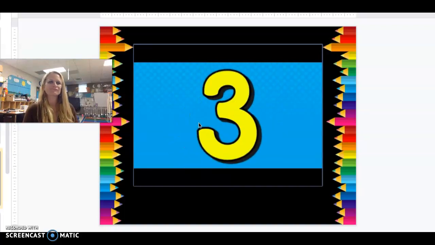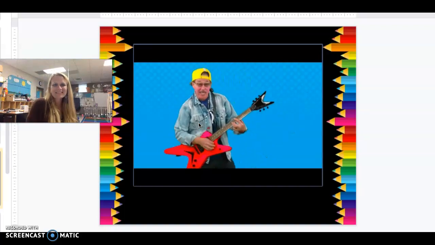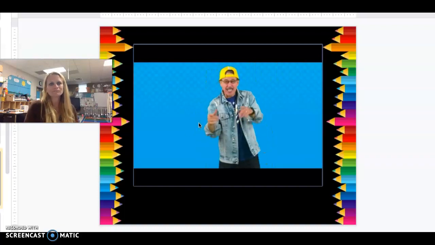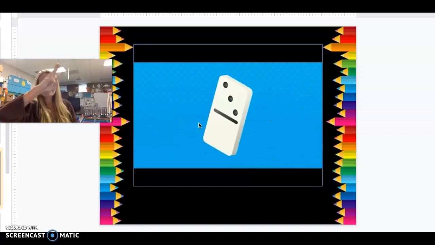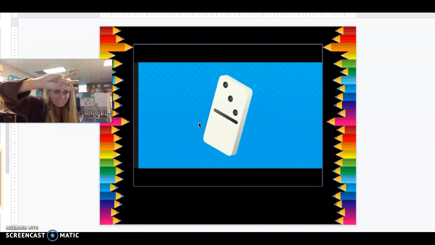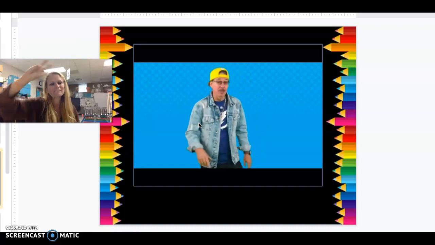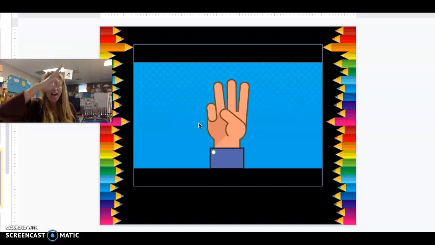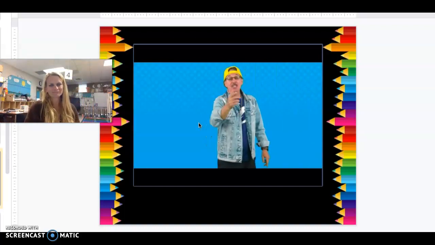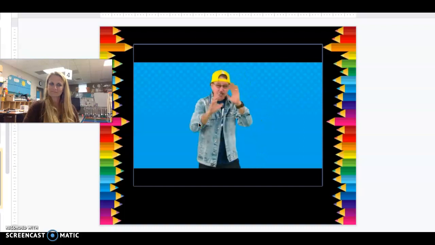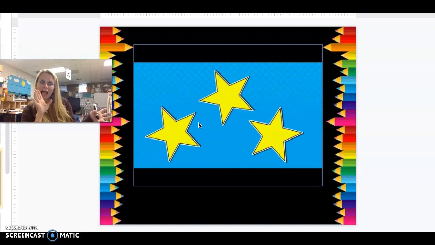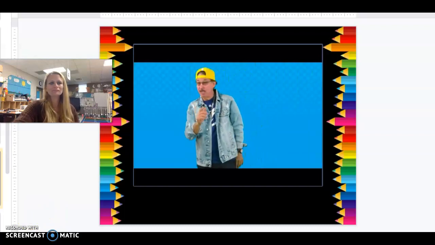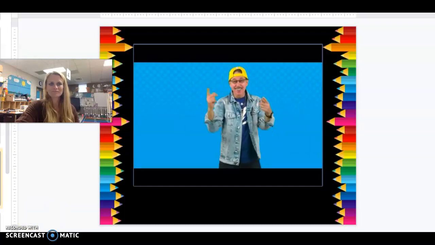I can show the number 3 on a domino, like this. 3. I can show the number 3 on fingers, like this. 3. I can show the number 3 as a picture, like this. 3. I can show the number 3 as a numeral, like this.